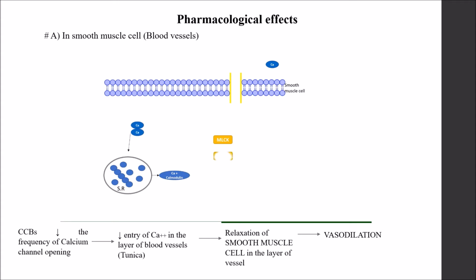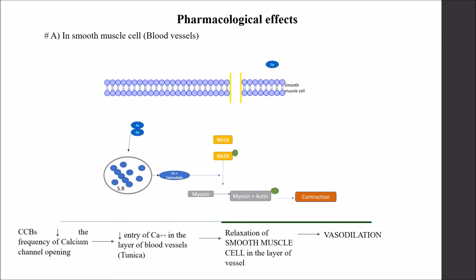Now the myosin light chain kinase gets activated and phosphorylated, and these MLCKs are used to convert myosin into the combination of myosin and actin, after activation by the calcium and calmodulin combination released from the sarcoplasmic reticulum. These myosin and actin combinations are further phosphorylated and that leads to contraction. This was about the normal regulation of calcium within cell signaling.